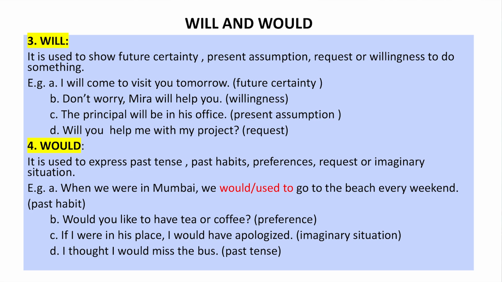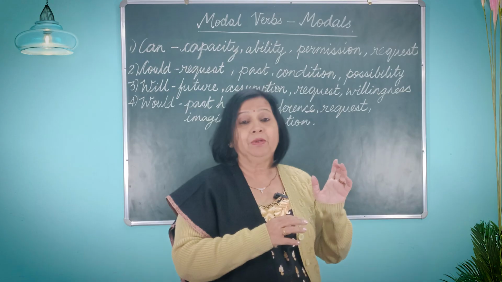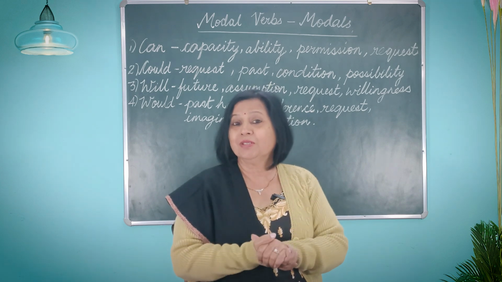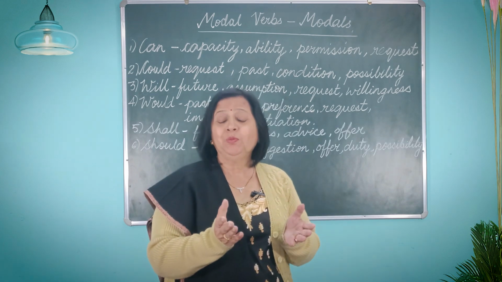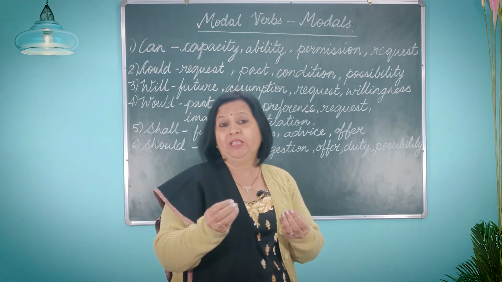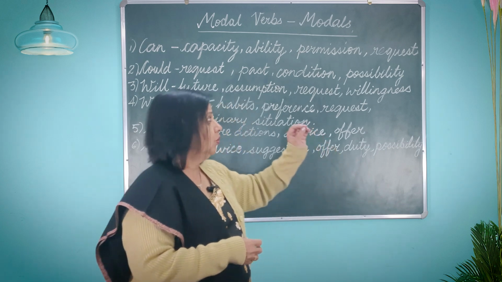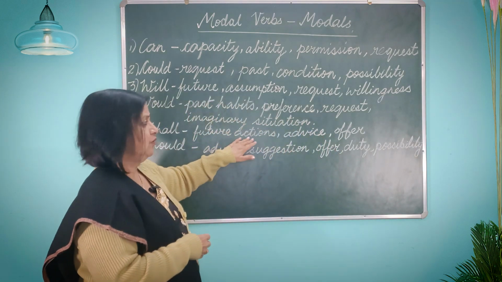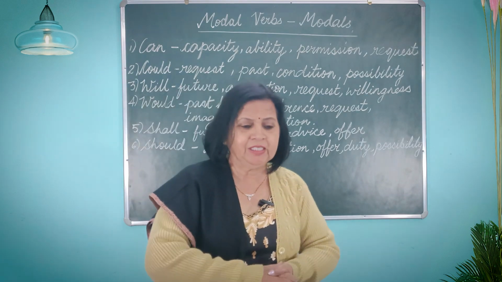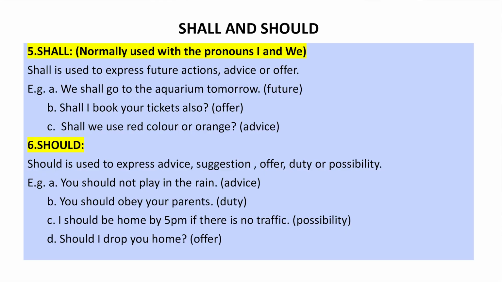And I thought I would miss the bus. Something happened in the past tense. That means you did not miss the bus, but you say I thought I would miss the bus. The next modal, shall. Shall we use generally only with I and we. So it is used to express future actions, advice, or offer. As you can see in these examples on your slide, we shall go to the aquarium tomorrow.